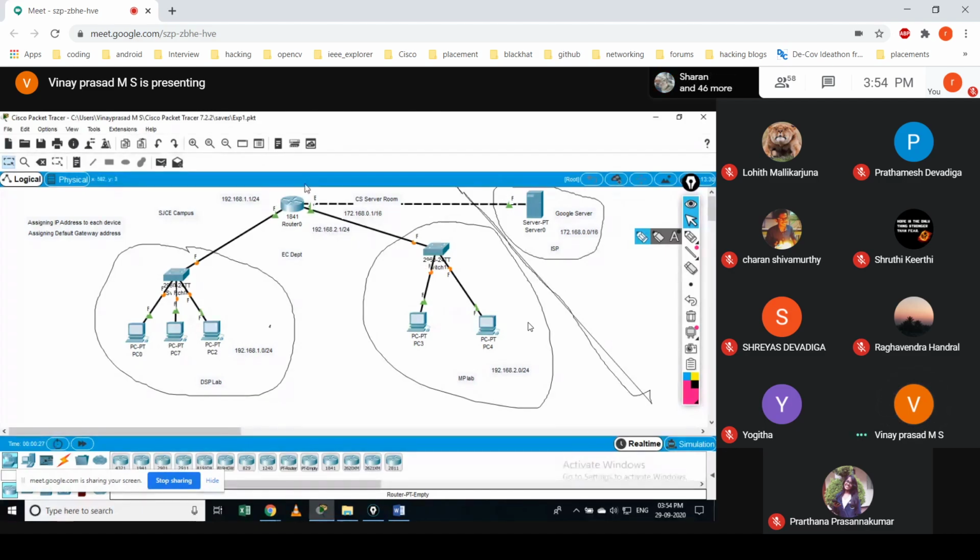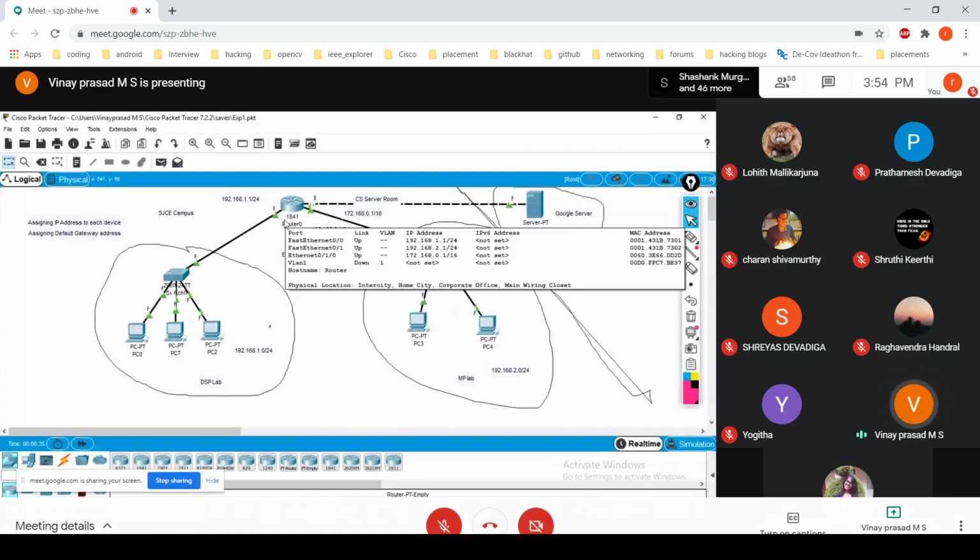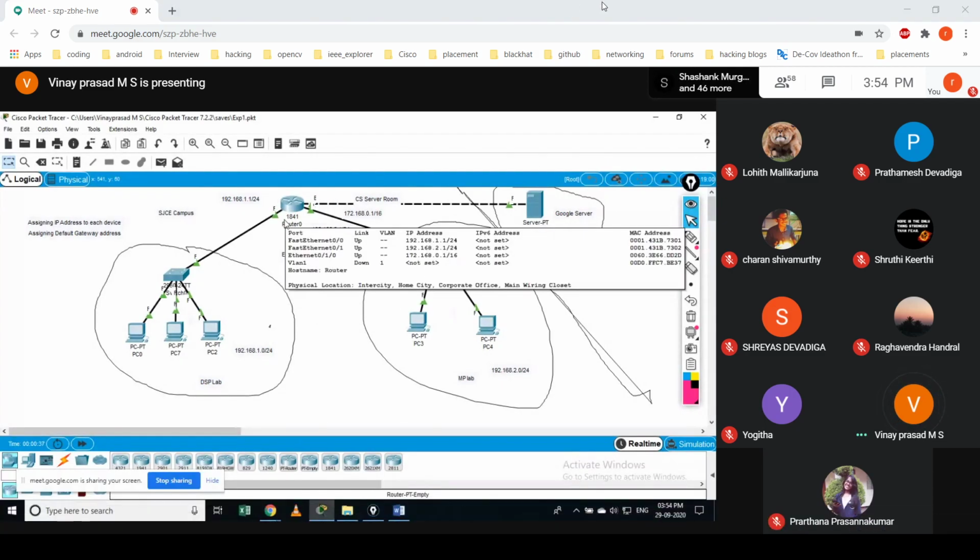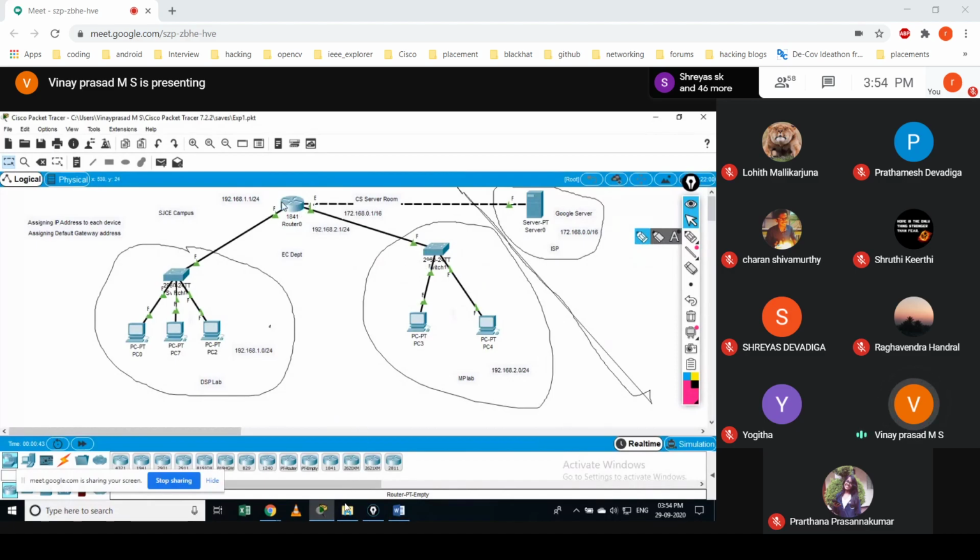So if something physically happens on this device, then we need to visit that location and find what the problem is. If something is a hardware problem, then you have to visit and check it. If a software or configuration is changed on this router, then again the administrator has to visit and check what has happened.